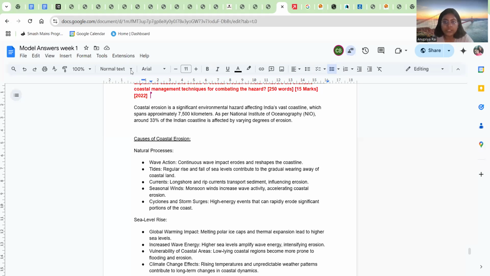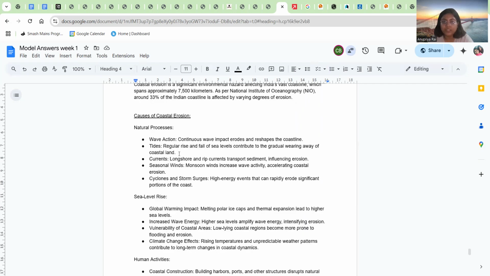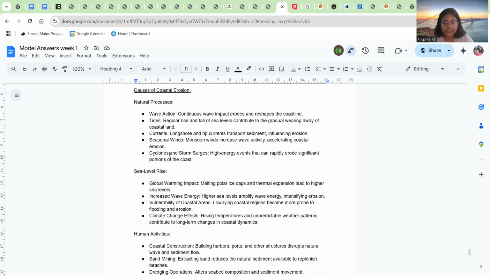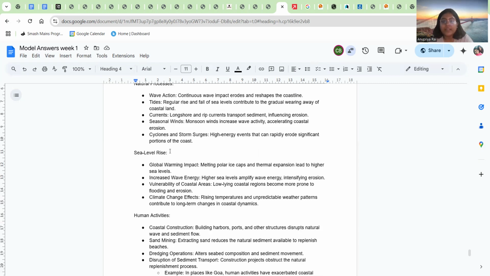Causes of coastal erosion: again, natural causes like sea level rise, etc. We have some human activities. Just pick 2 points from each and write your answer. Give examples. Cyclones and storm surges, tides, currents, wave action. These are all the natural causes. Sea level rise or climate change.